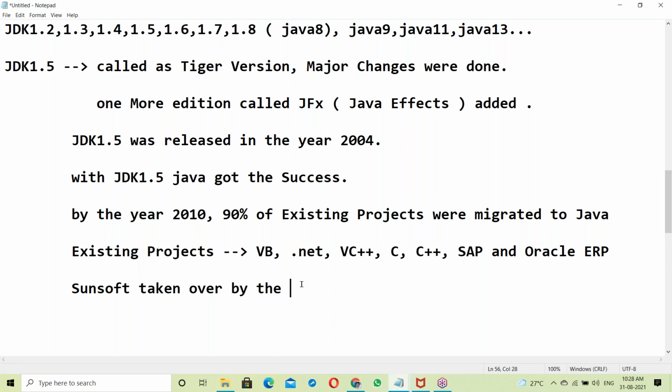Sun was taken over by Oracle Corporation in the year 2010. After taking over Java, Oracle Corporation has become a leader in the market. Now Java is with the Oracle Corporation.